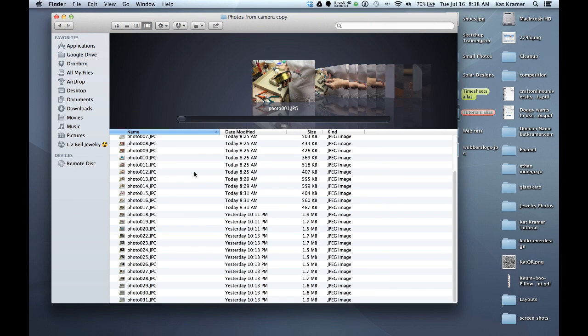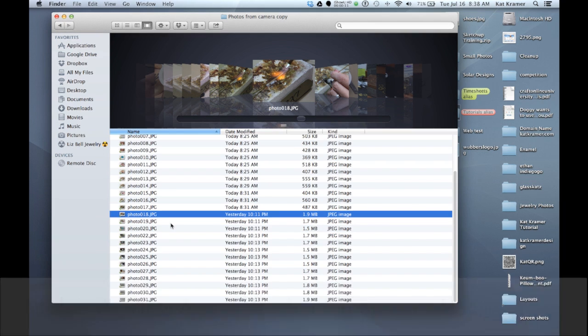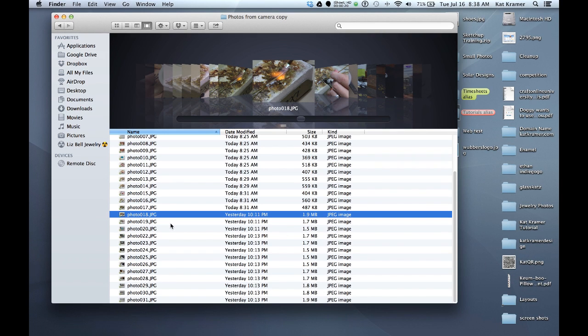Okay, in this tutorial, what we're going to be doing is adjusting the white balance on a photo for Wubbers University. And first thing we need to do is open some photos. We're going to use Apple's Preview application, which is free and comes on the computer. You can also use Adobe Lightroom, but that costs about 80 bucks. So if you can do this within Preview, it's a little bit less expensive.